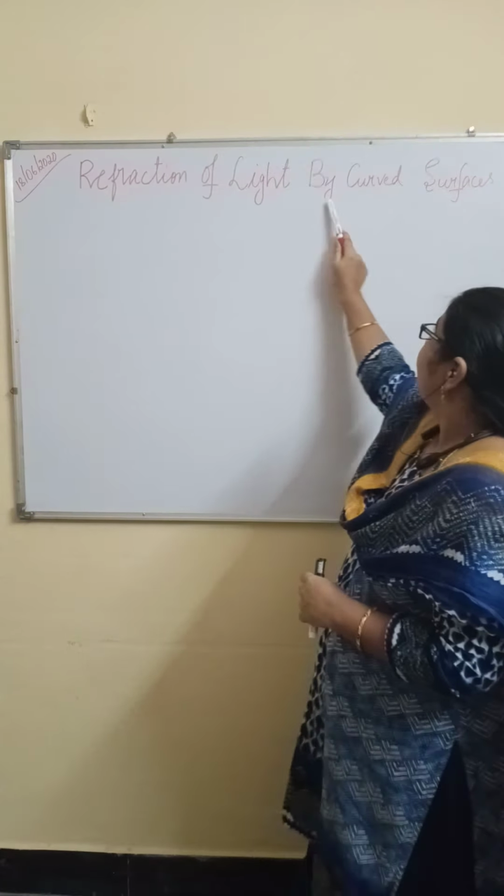This is very important. Speed of the light is maximum in vacuum and its speed is 3 into 10 to the power 8 meter per second. Very important. So if speed of light changes, then direction of the light ray changes.